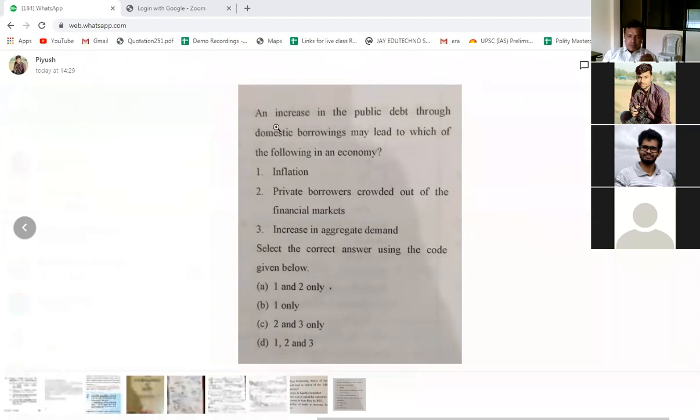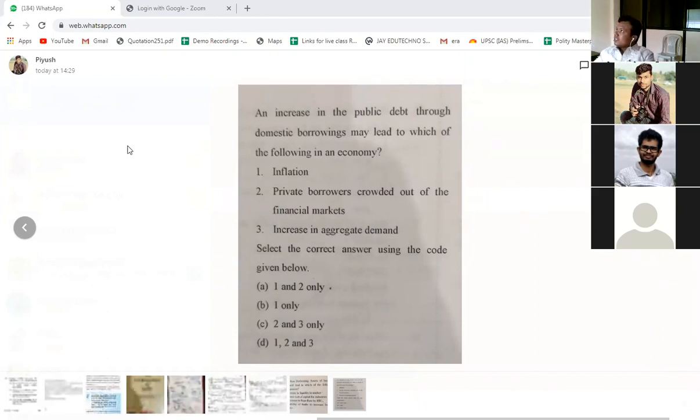So domestic borrowing means what? Here the money is going from people to the government, right? So what will happen in the economy? First, inflation. Do you think inflation will occur due to the borrowing of the government from the people? Whether the money is increasing in the economy or decreasing, it means the money supply is increasing or decreasing if the government borrows. So there will be more money with the people or less money with the people. Yes, Zainab. It will decrease, less money with the people.